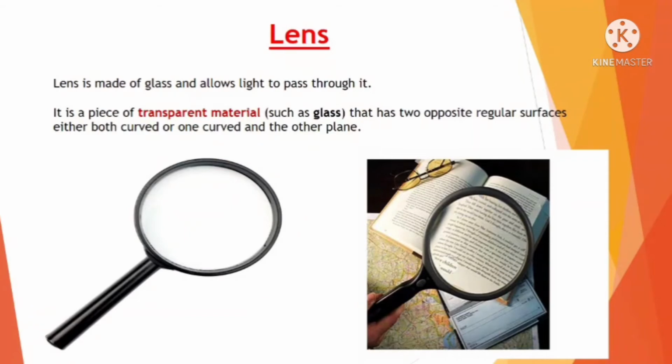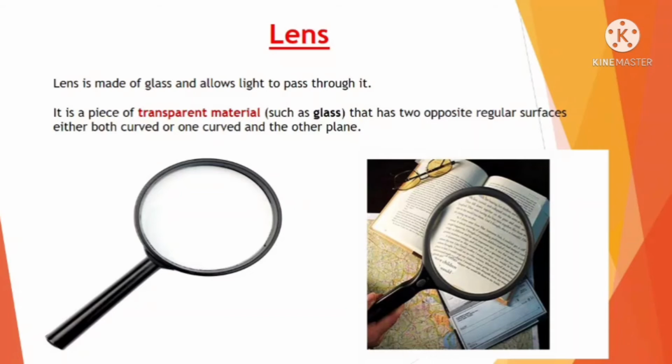Next is lens. Lens is made of glass and allows light to pass through it. We all have seen a magnifying glass. It is a piece of transparent material such as glass that has two opposite regular surfaces, either both curved or one curved and the other plain. When you go to a higher class, you will learn about convex lens and concave lens.